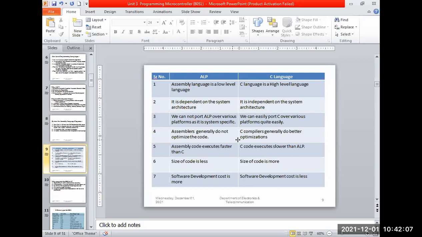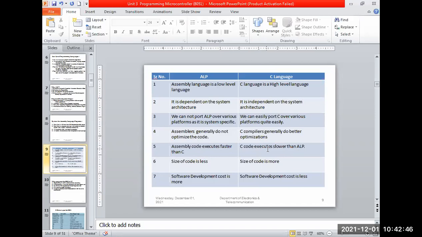Next, assembler generally does not optimize the code. The function of the assembler is just conversion from assembly to machine language. It will not optimize, but a compiler optimizes the code. That is the fourth difference. Then the fifth is that assembly code executes faster than C. As we have the set instructions only, it will be executed very fast, but C code will take some time for execution. Then the size of the code is very small in ALP, and in C language the size of code will be large.